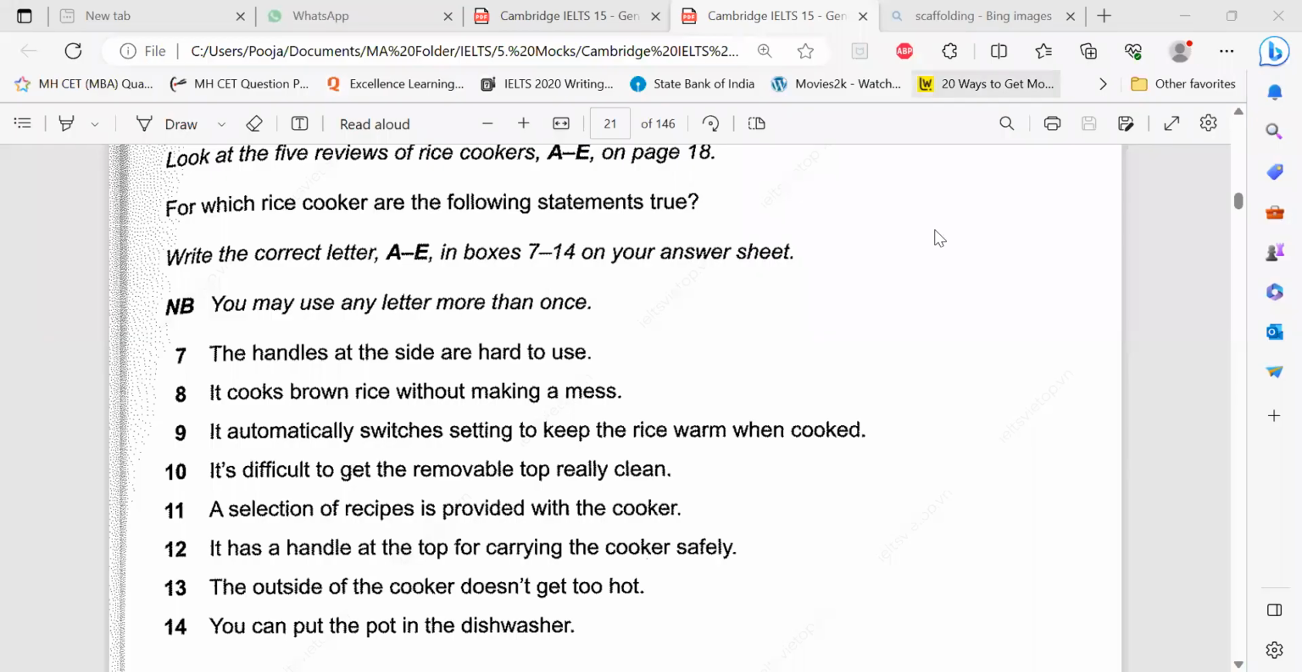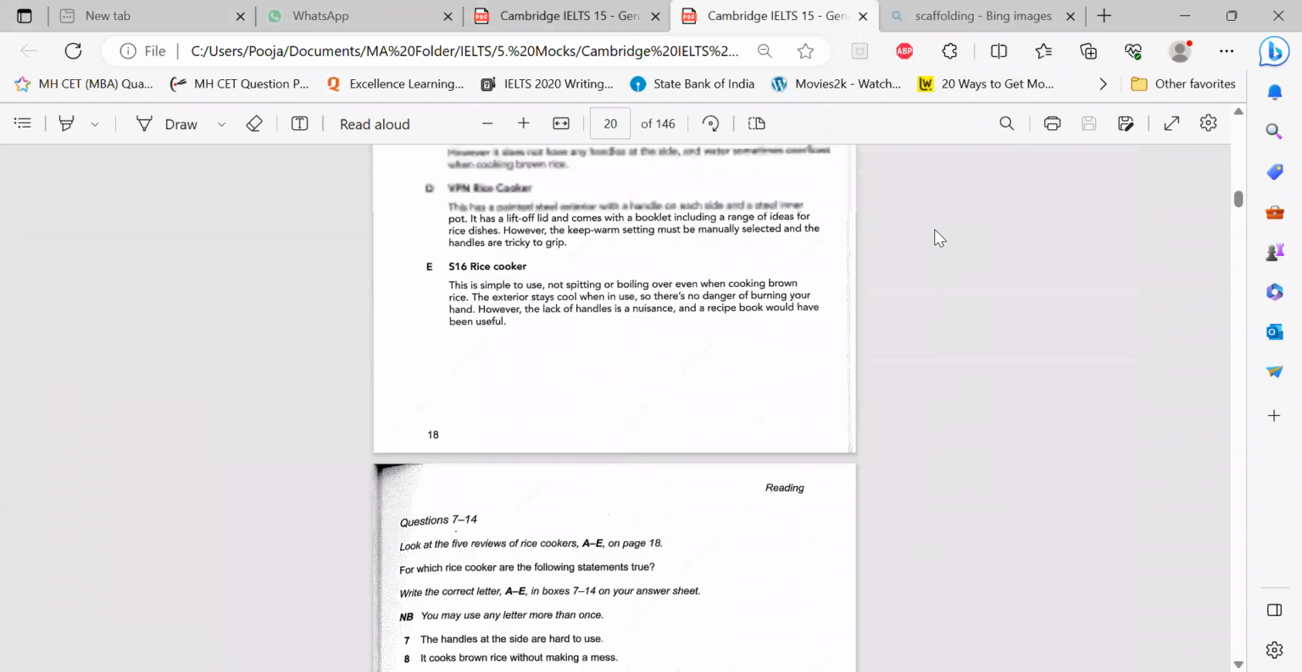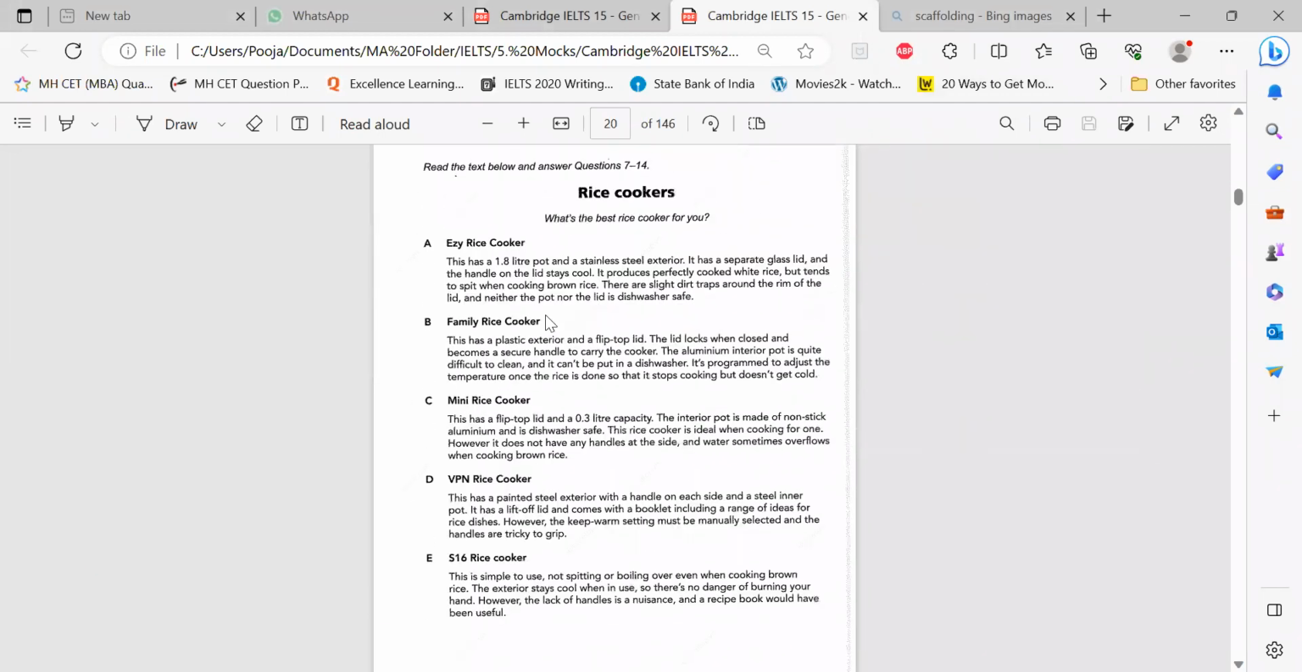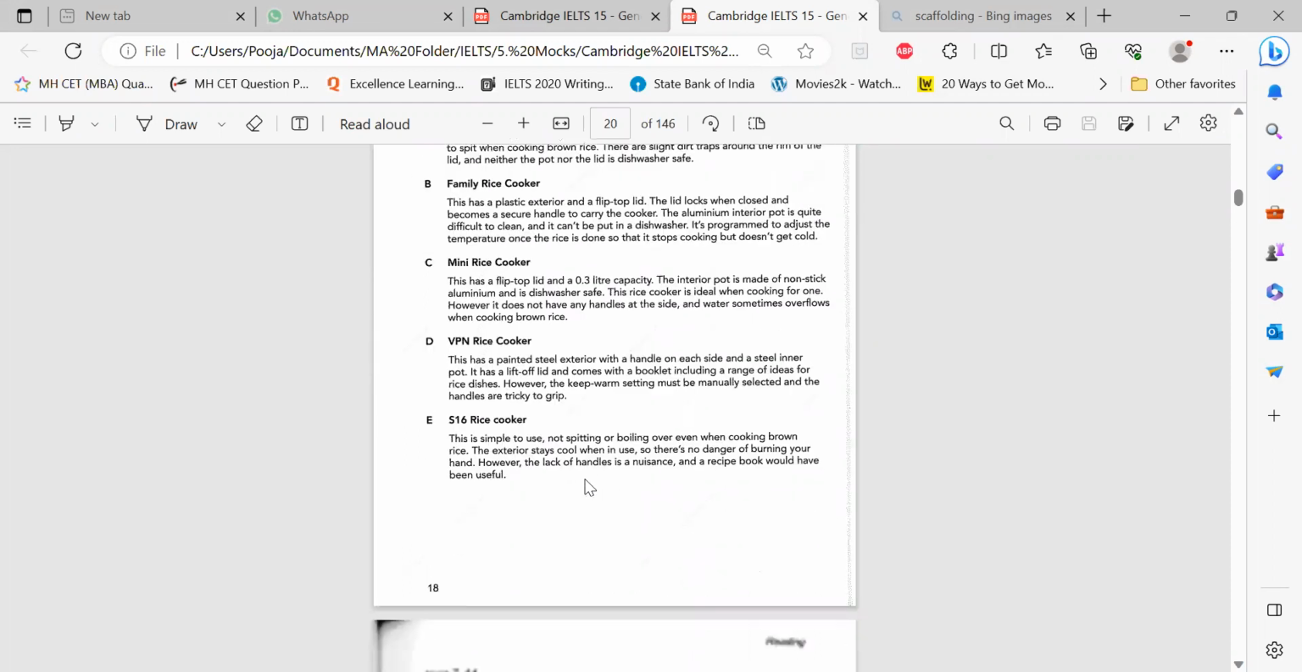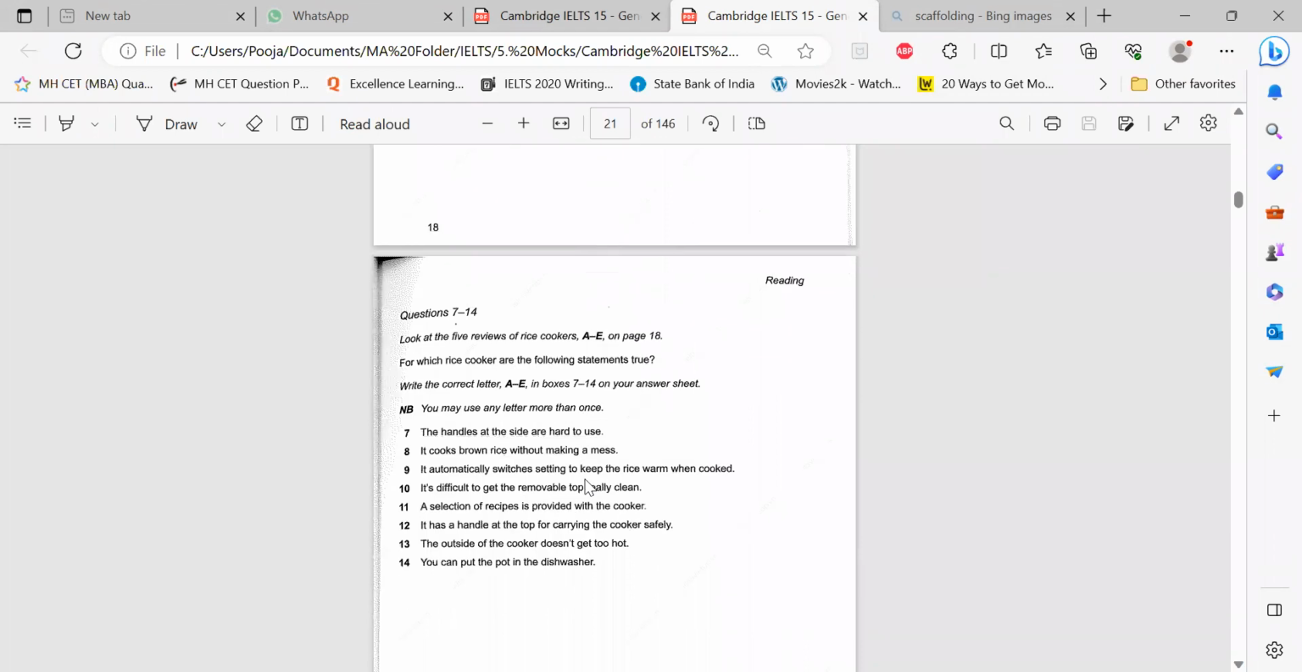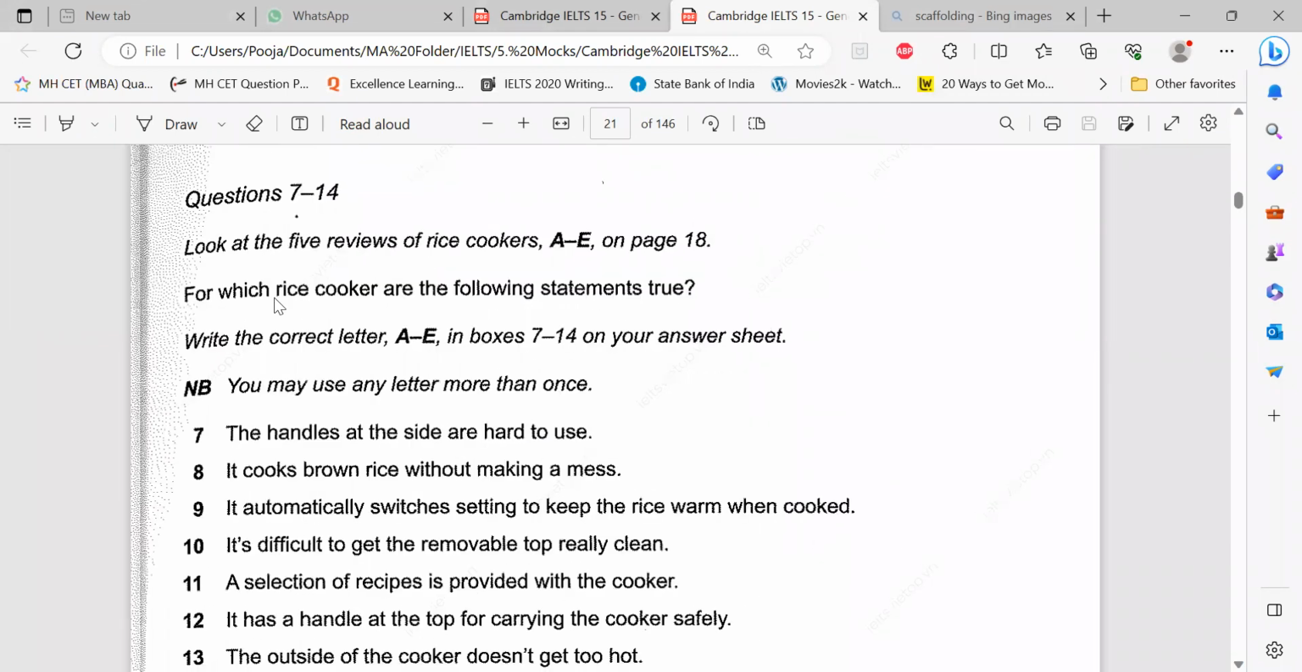So coming back to these rice cookers, when you have this information which is divided into multiple cookers and they're asking which feature matches which one, this is a question based on matching the information or the features. They are saying: for which rice cookers are the following statements true?